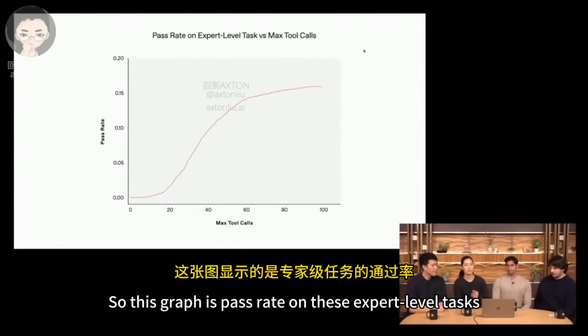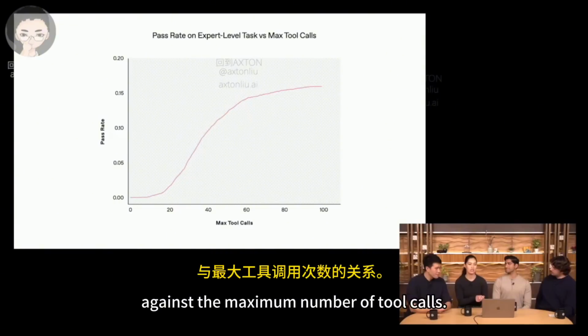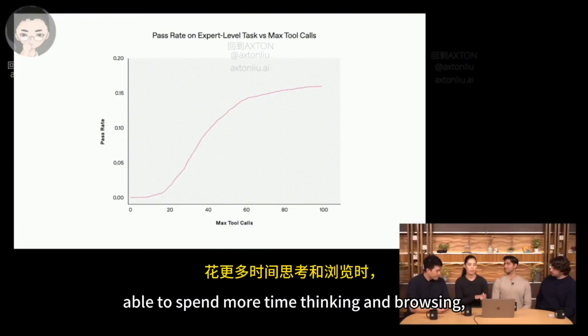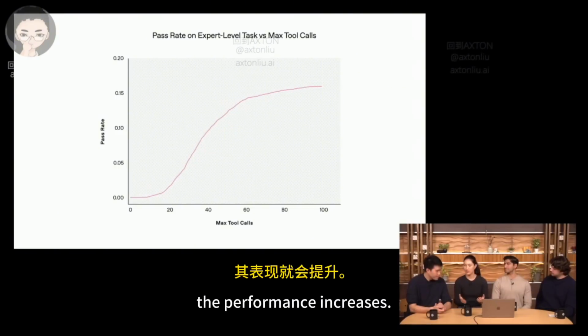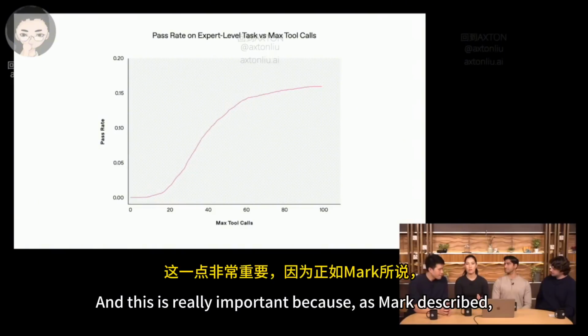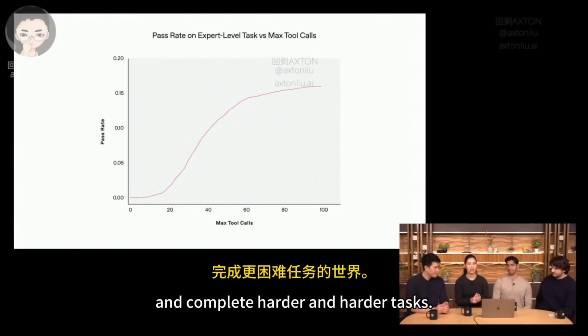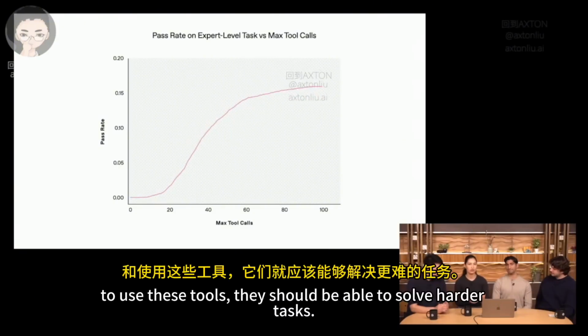So this graph is pass rate on these expert-level tasks against the maximum number of tool calls. What this shows us is that as the model is able to spend more time thinking and browsing, the performance increases. This is really important because, as Mark described, we're moving towards a world where agents are going to be able to take longer and longer and complete harder and harder tasks. So if we give them more time to think and more time to use these tools, they should be able to solve harder tasks.